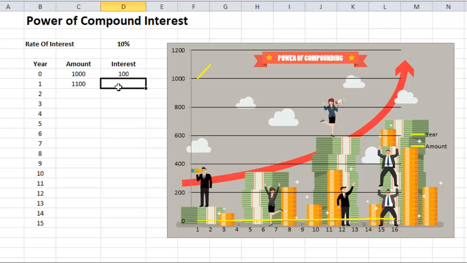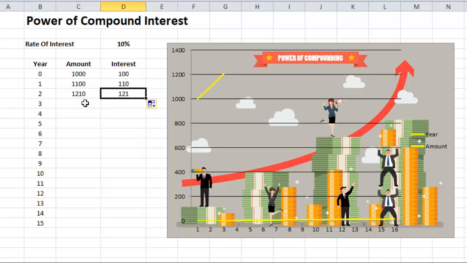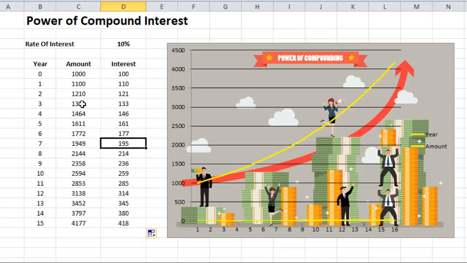Now interest will be earned on this new principal, that is 1100. So again calculate the interest, principal multiplied by 10% interest will be 110, and it will be added to this amount, that is this amount plus interest. At the end of second year the amount is 1210. Now let us calculate this amount for the 15 years, and let us watch what you are observing.